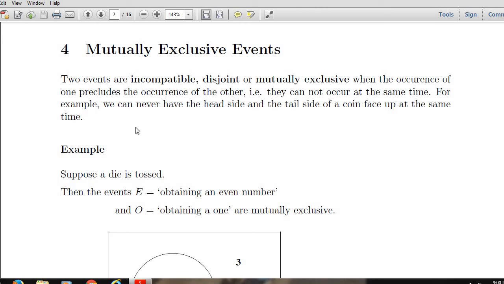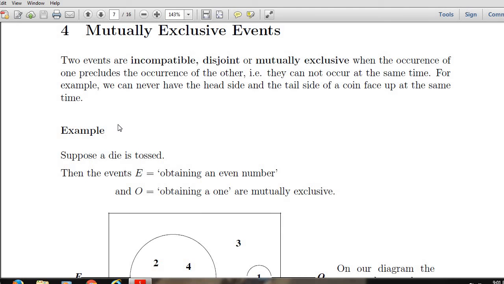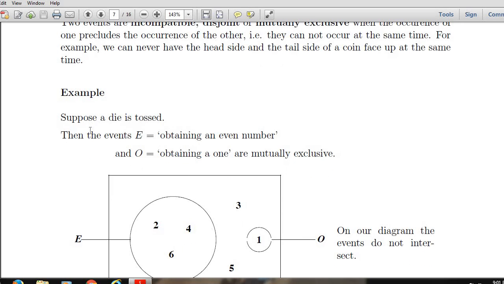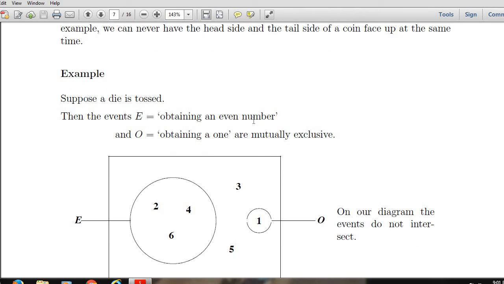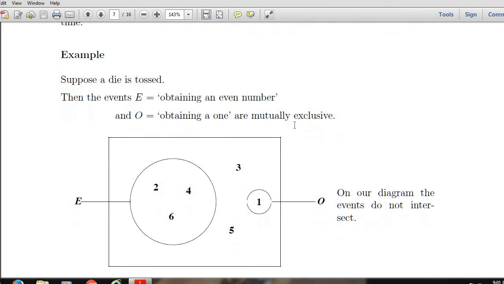For example, we can never have the head side and the tail side of a coin face up at the same time. For example, if a die is tossed, then the events E, obtaining an even number, and O, obtaining a 1, are mutually exclusive, because